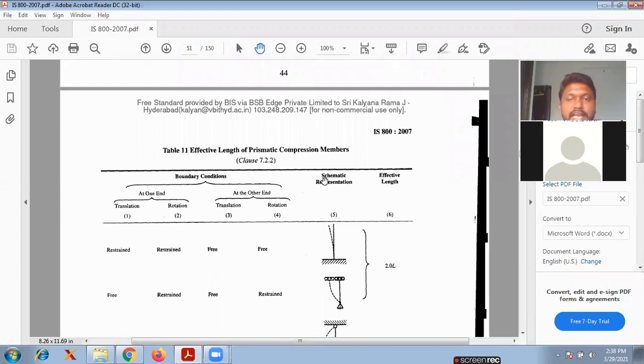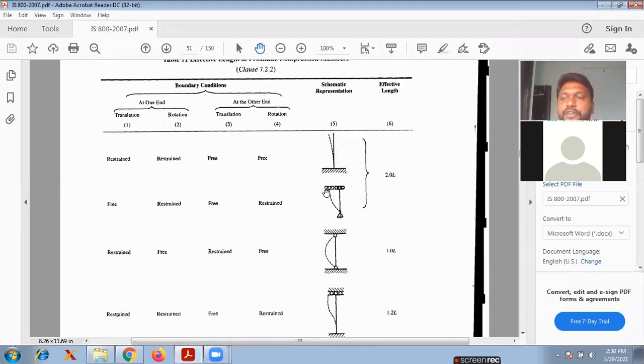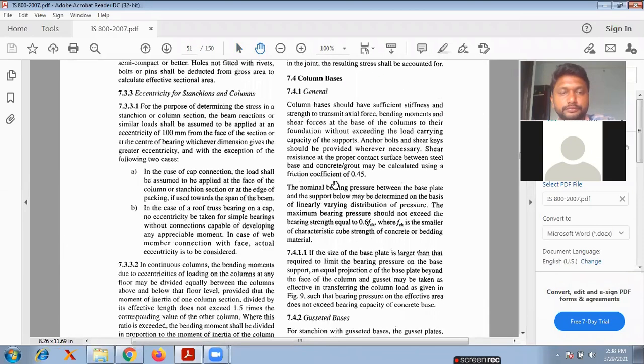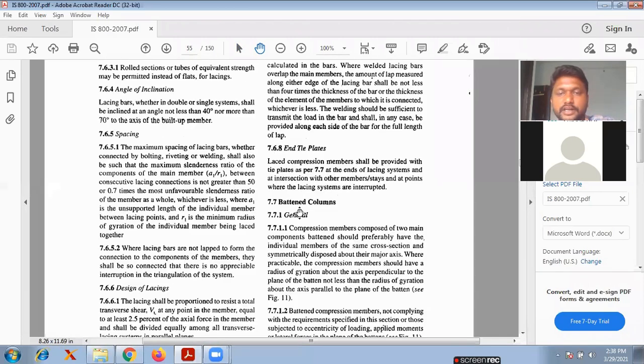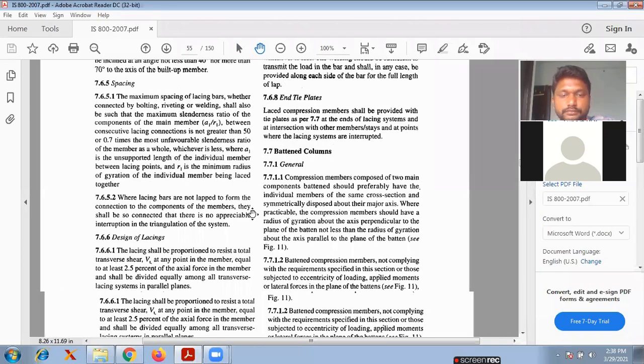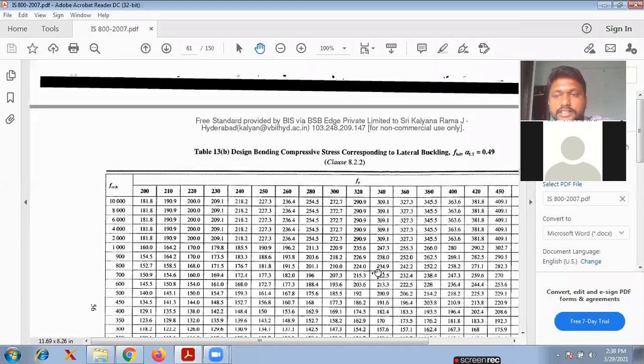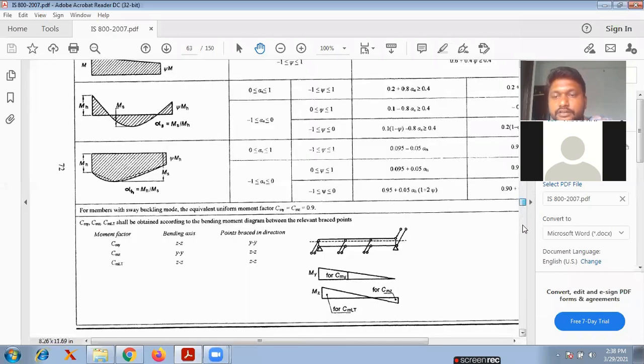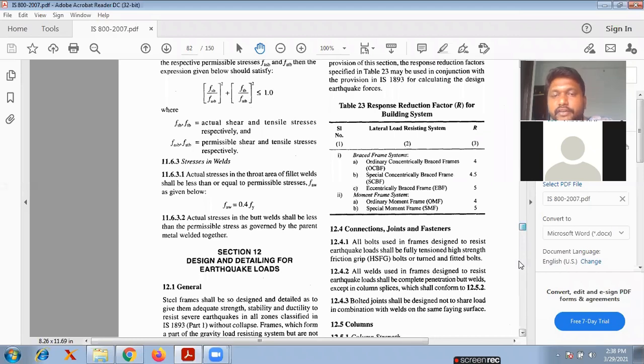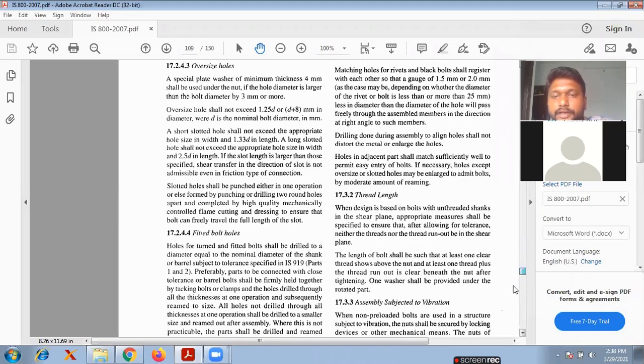This one is effective length calculation, same as for RCC structures. You already know. Simply go through these sections. So these are the columns, two types of columns. These are design of members subjected to bending. All these things are very, very important, and you can go through each and everything. Whenever the page numbers are required, I will tell you, and we will use those page numbers only.